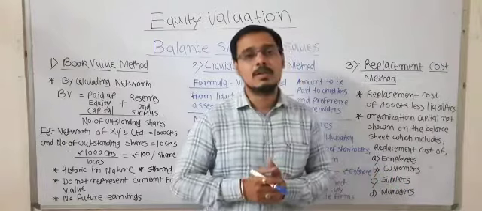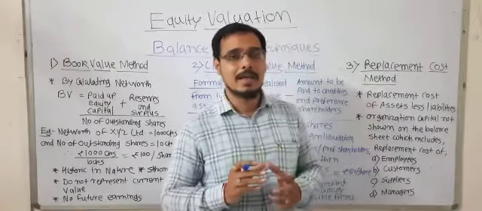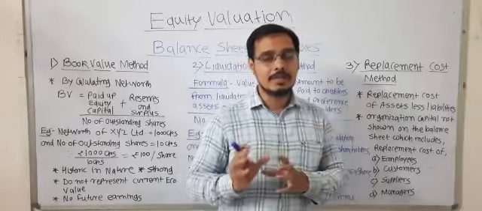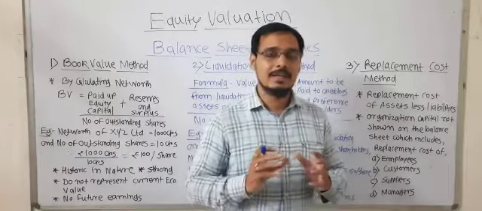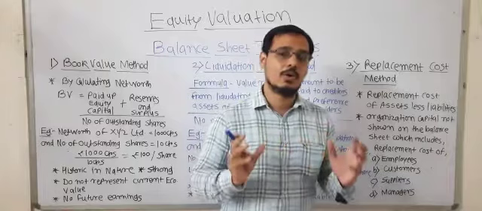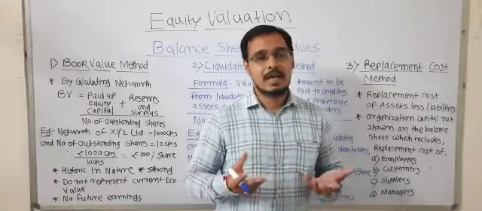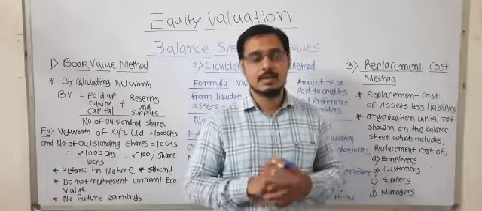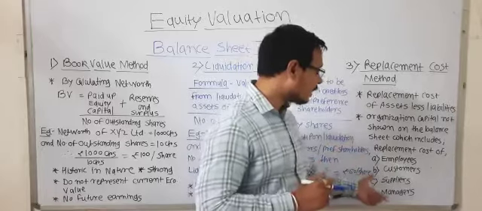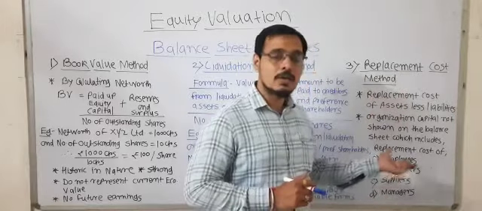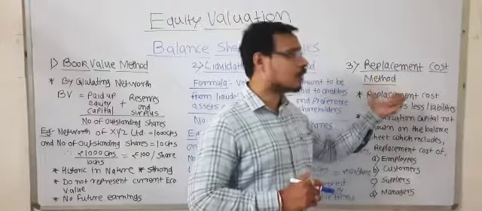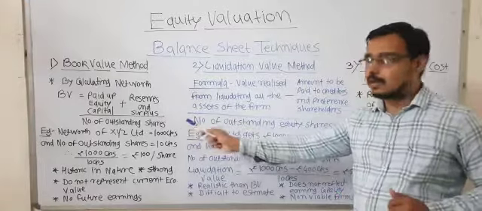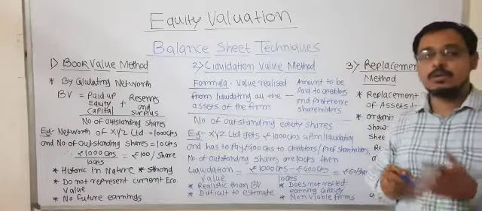Next one is the managers. There are some managers who completely manage the units or the organization. When these managers are managing their organization wholeheartedly, and all of a sudden they leave your organization, it also becomes a difficult task to ascertain their replacement cost. So the replacement cost method is very challenging as compared to the book value method and the liquidation value method.